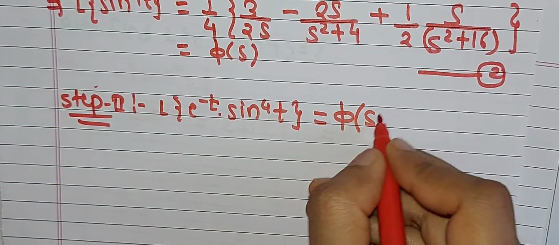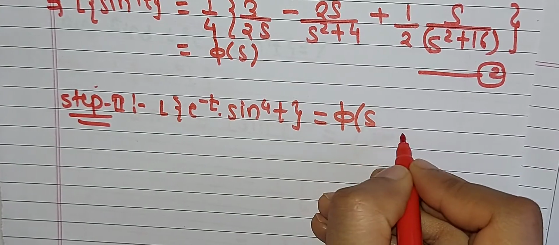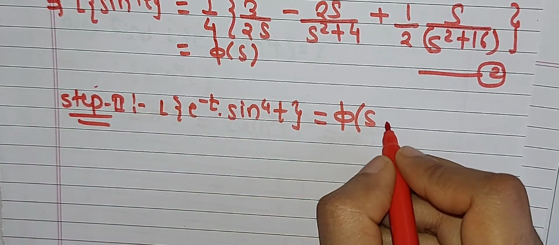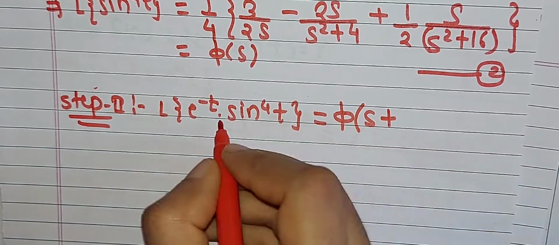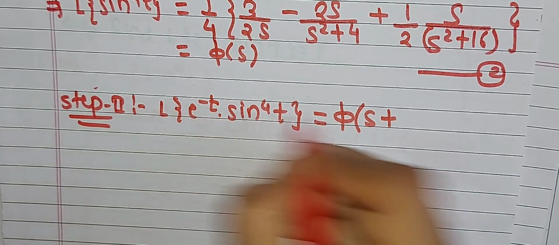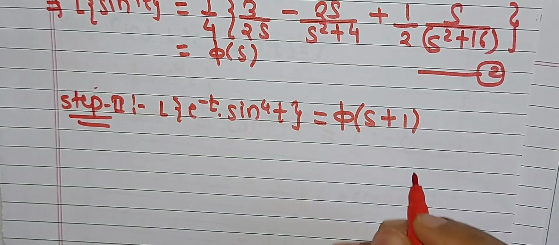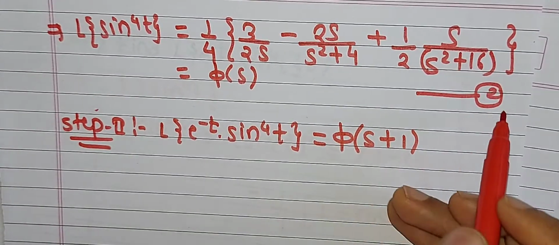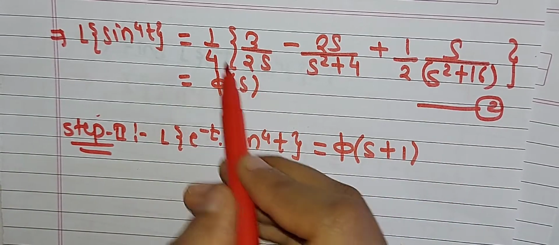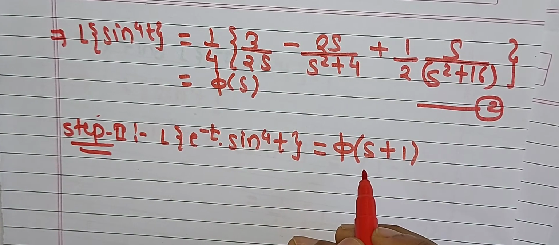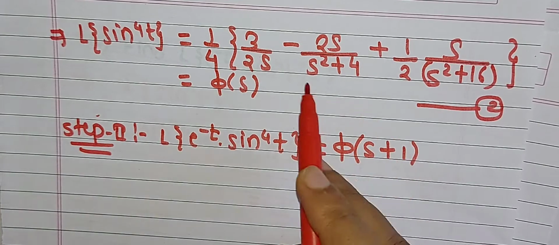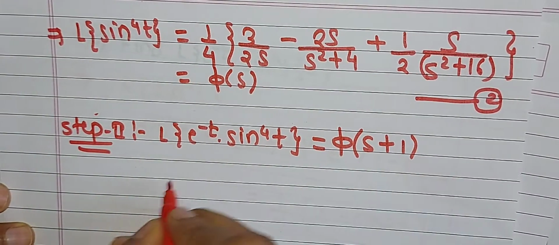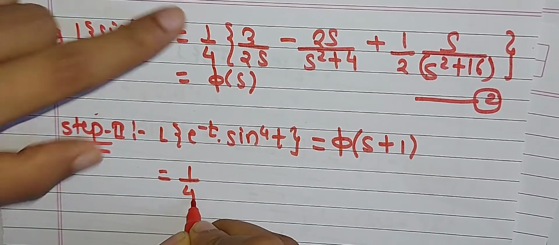Now there will be a change in only the second term. Here we have a minus sign, therefore write a negative sign, that is minus of minus, that is a plus, and here the coefficient of t is 1, therefore write this one as it is. We have already obtained in equation number 2 phi of s. Phi of s is equal to this, then we can replace this s by s plus 1, then equation 2 will give us the answer. Just write this 1 by 4 as it is.